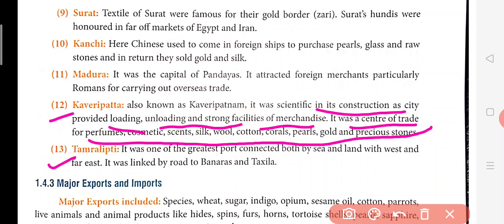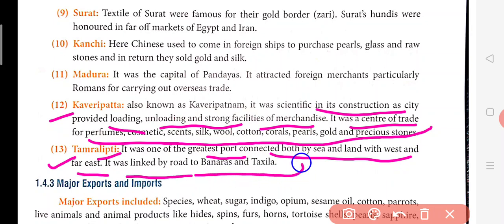Now Tamralipti, this is in West Bengal. It is there on the Bay of Bengal, so the sea route was connected from the Bay of Bengal. It was one of the greatest ports, connected by both sea and land with the west and east. So this place is connected with the west as well as the far east. Both Arabian countries and western countries used to come for purchasing all these goods. It was linked by road to Banaras and Takshila. Again, the roadways were there. Takshila, I already told you, is today near Islamabad or Rawalpindi.